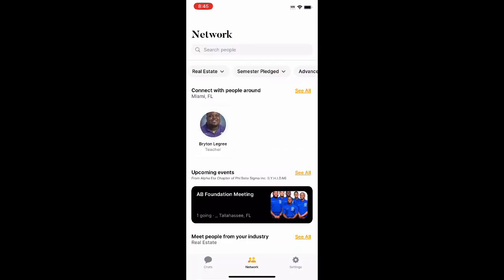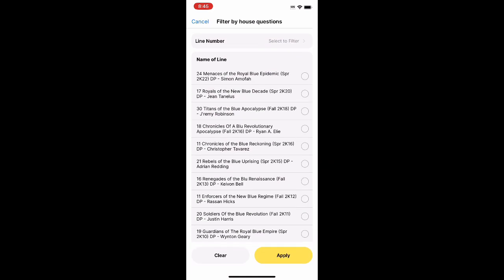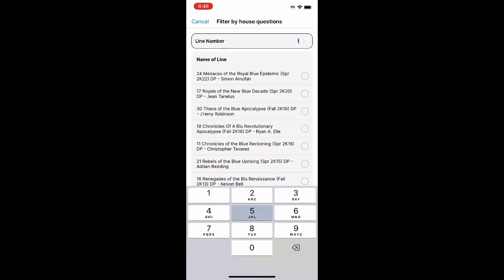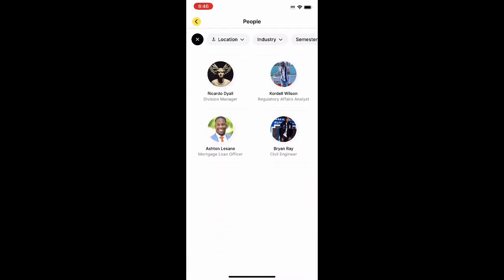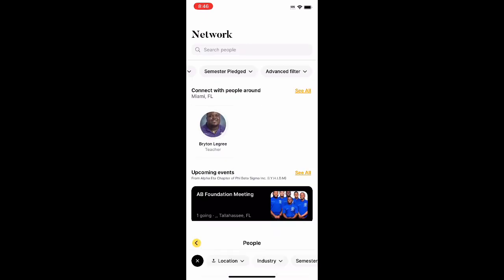But of course, the beautiful thing about this is you don't have to be that specific, especially for brothers who are a little removed from the chapter. Instead, I have created an advanced filter function, which will give you the option to search by line numbers. So let's say I'm a 15. If I want to see all the 15s that have created a profile and are using the app, these are all the 15s that are using the app thus far.